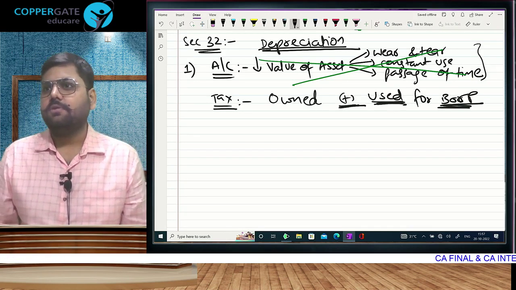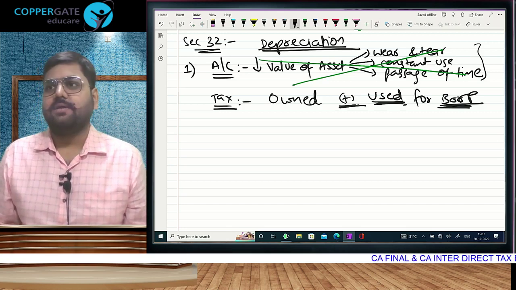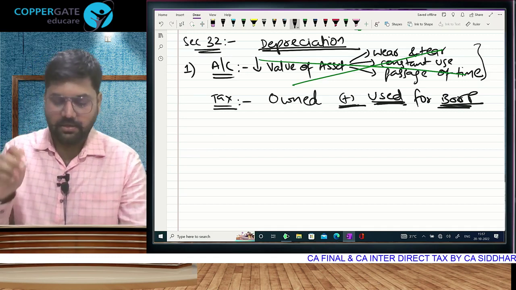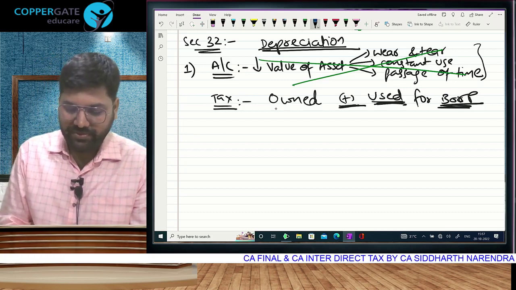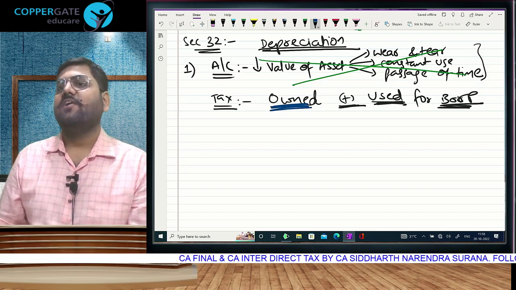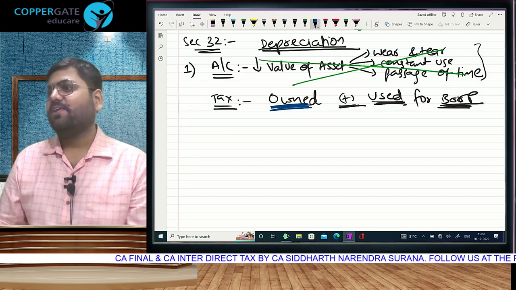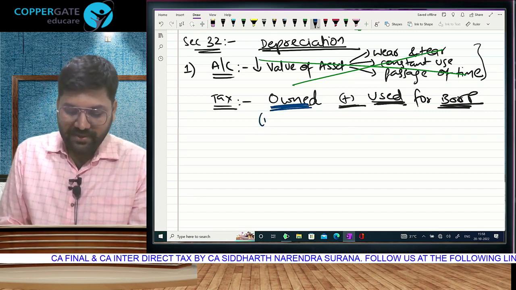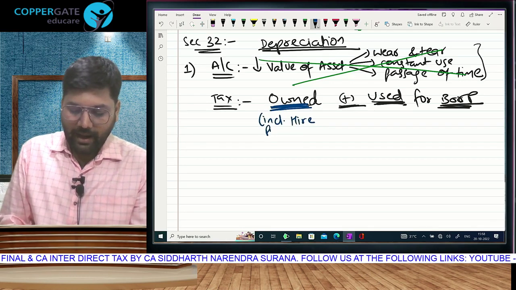So in order to get the deduction of depreciation, owned and used. These are the two conditions. Accounts will remain in accounts. Tax says two conditions to get deduction of depreciation. That is, the asset should be owned by you and used for the purpose of business. But in both these conditions, they have given you one leeway, one window that you can manipulate. In owned, they say this will include hire purchase.